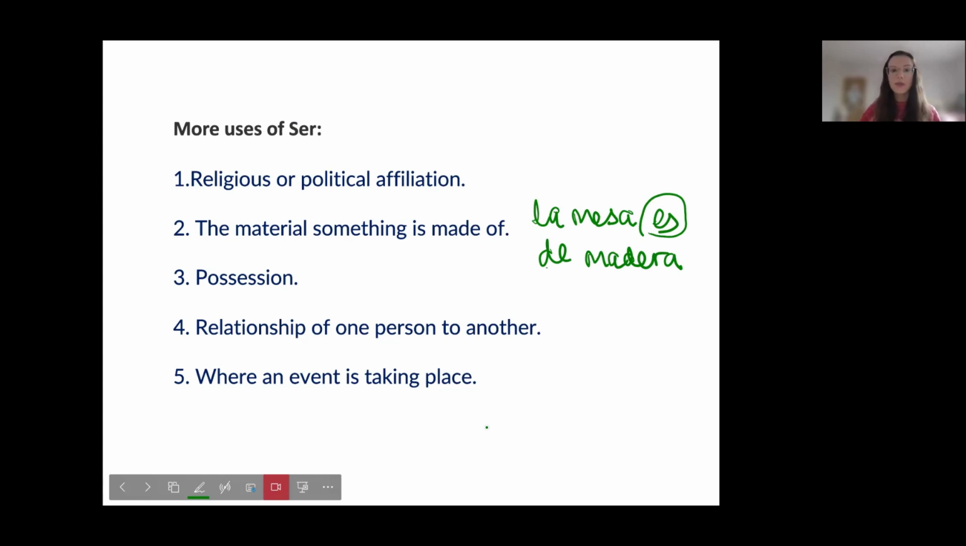Possession, okay, anything that belongs to somebody. So es el libro, for example, de Juan. Es el libro de Juan. This is, oh, it's Juan's book. Okay, so we're using ser here, es, because obviously el libro is singular, so we have to use es here.